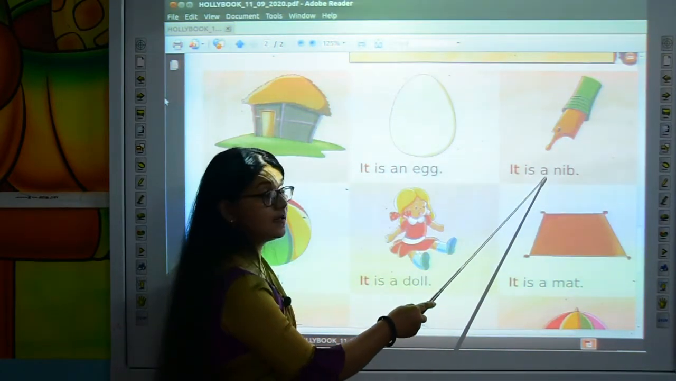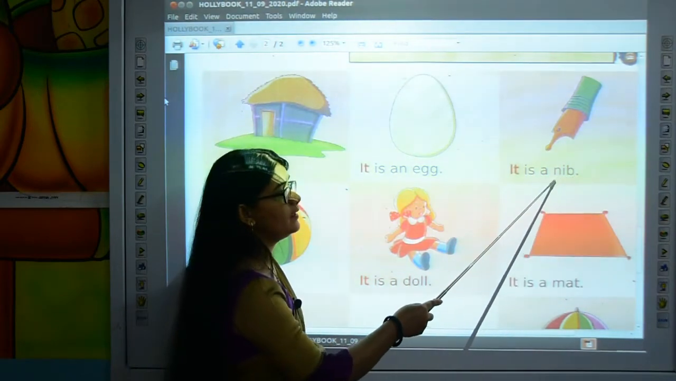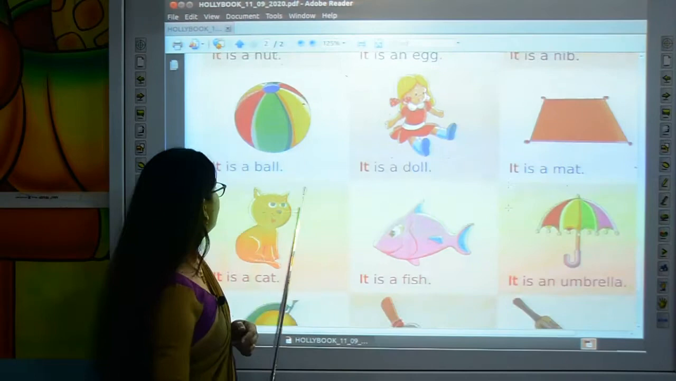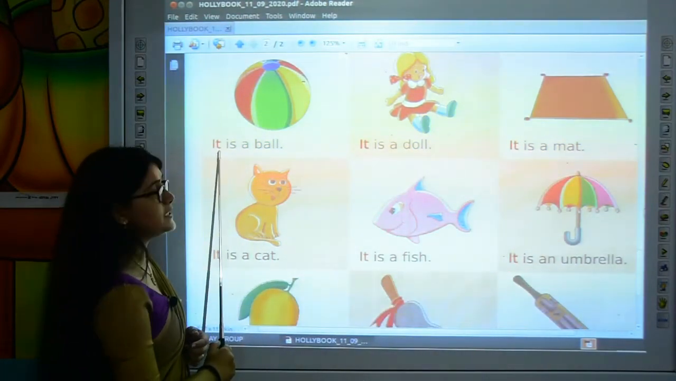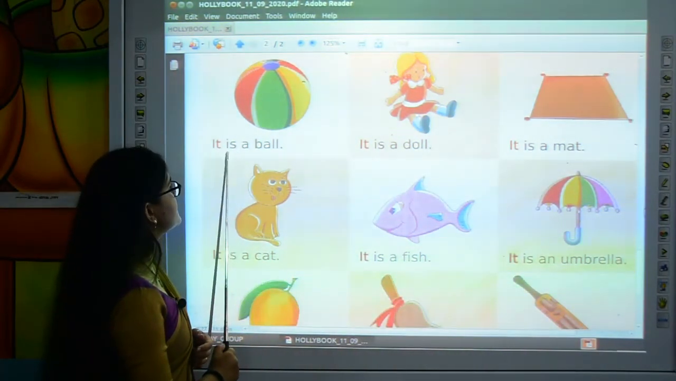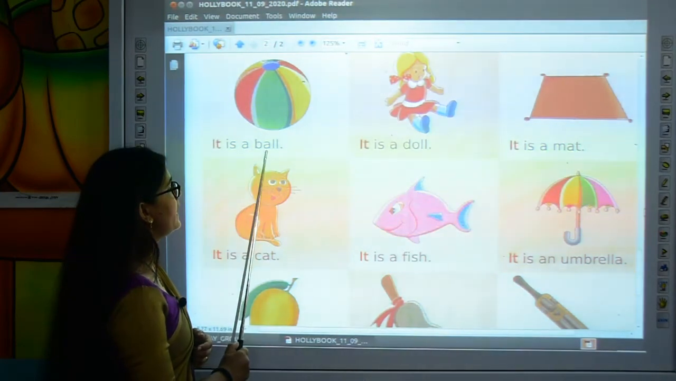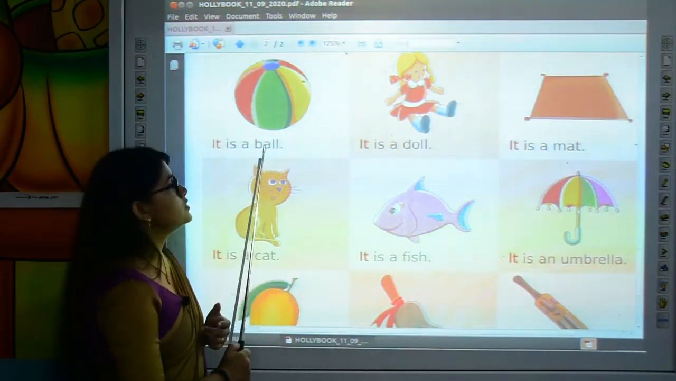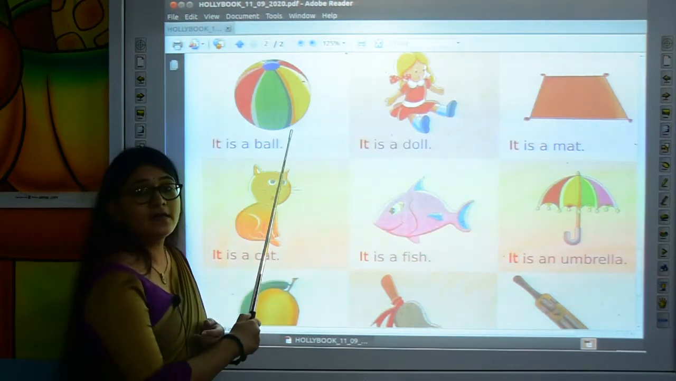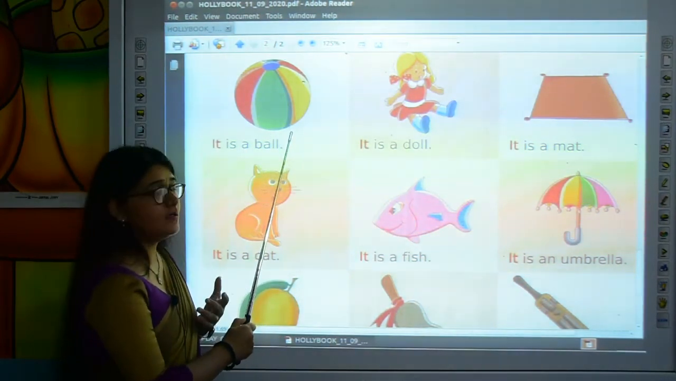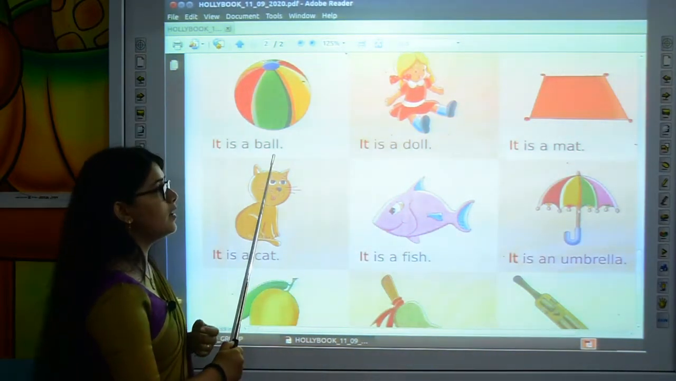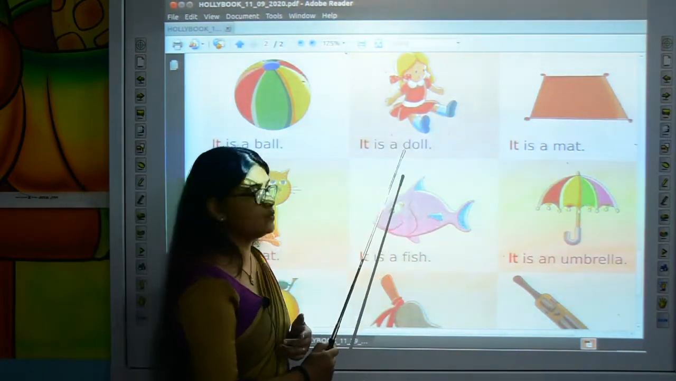It is a nib. It is a ball. So again it is a thing. We play with a ball. So for that we will use it. It is a ball. Move to the next one.